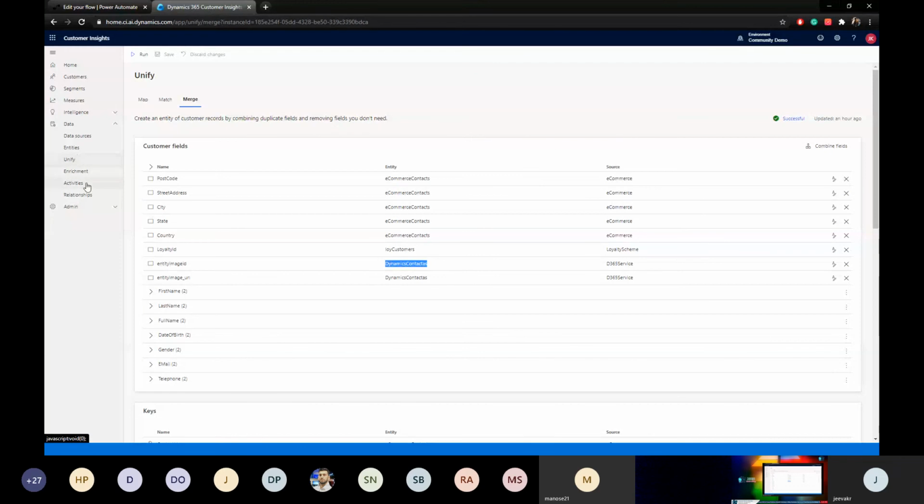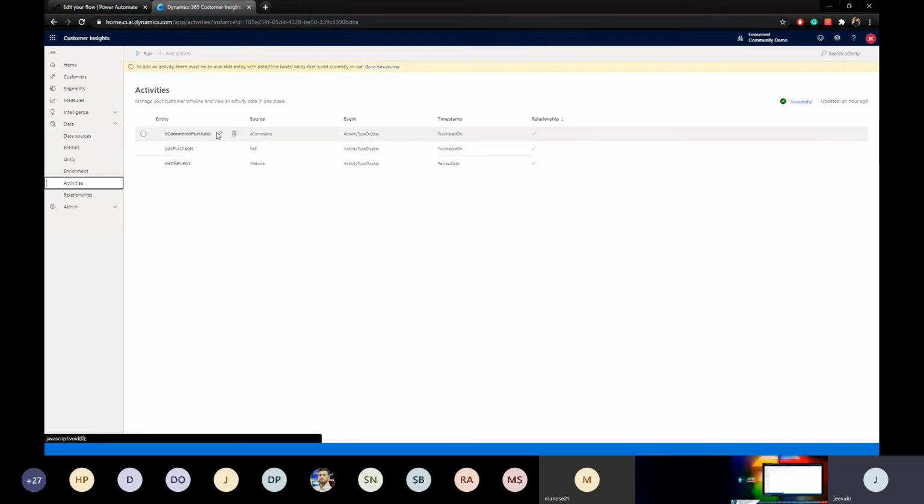Fantastic. Also, there is another question from Devi. Can you explain how you unified all the activities in one entity and showed it on the Canvas app? I'm not sure if it is possible to demo now, looking at the time, but if you can explain. Obviously, as you said, we can't demo it now. But when you go ahead and create any activity, you need to have valid relationships before creating the activity.